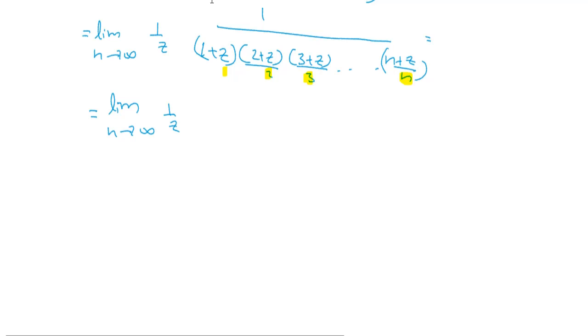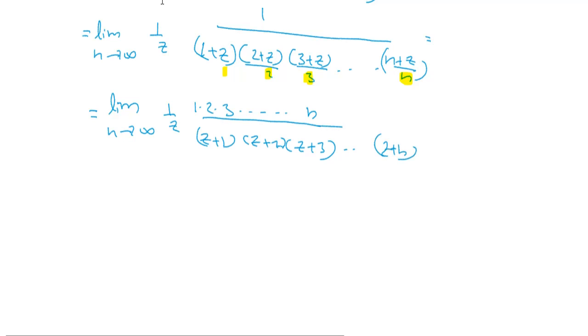So this will be equivalent to 1 into 2 into 3 up to n divided by (z plus 1) into (z plus 2) into (z plus 3) ... into (z plus n), the last term.